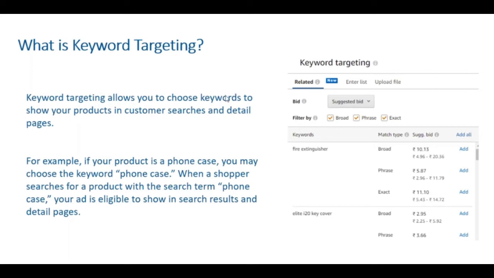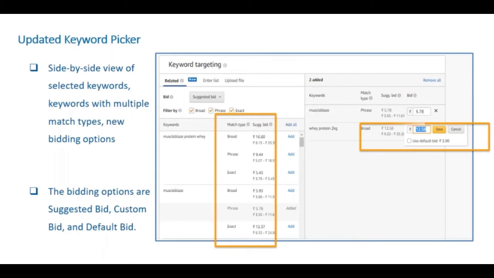So this is a new keyword picker. I'm sure the 60% of my audience who have been doing sponsored ads, this is also new for you. You can go ahead and use this, because earlier the question we faced again and again from sellers was that I don't know how to change my bid across the match types. So now this is an easier feature for you to understand.